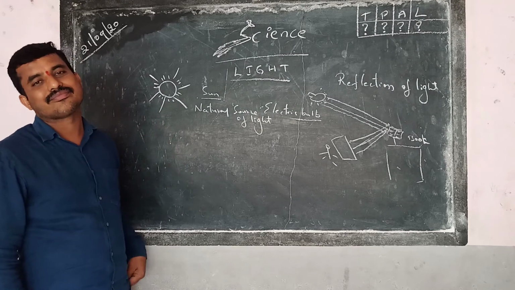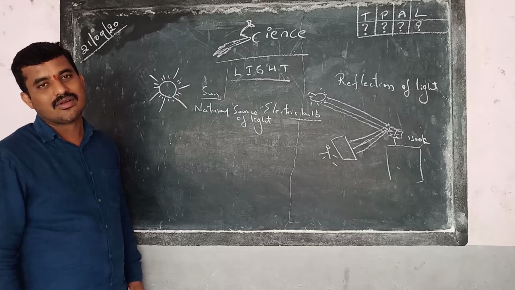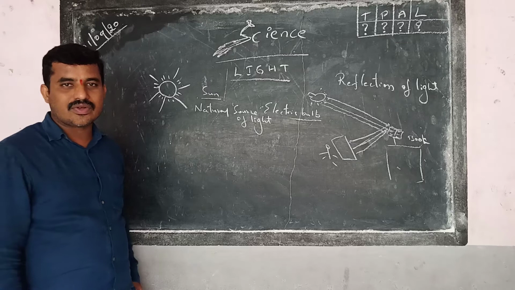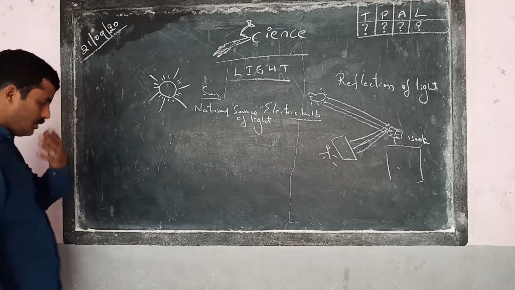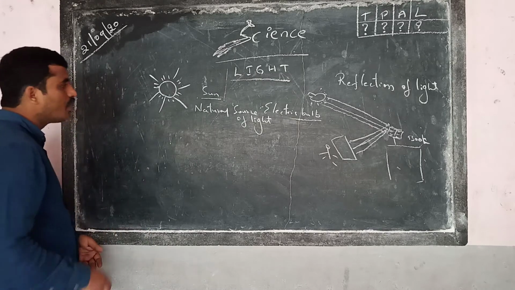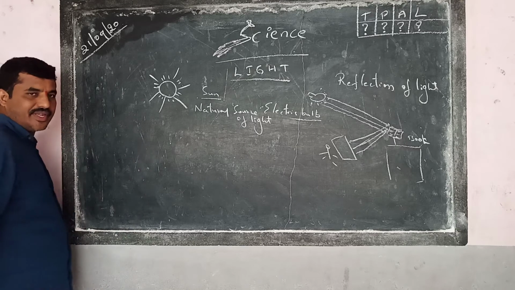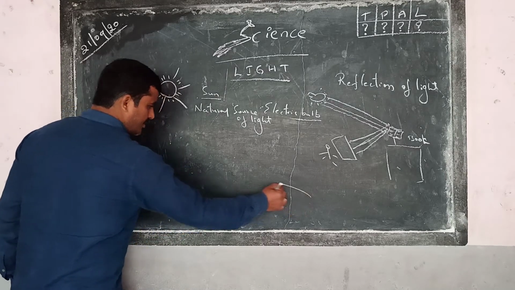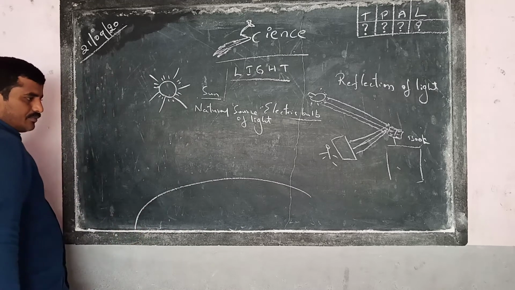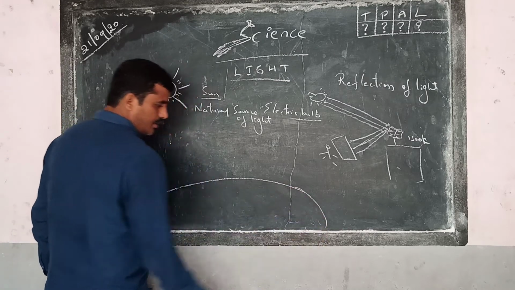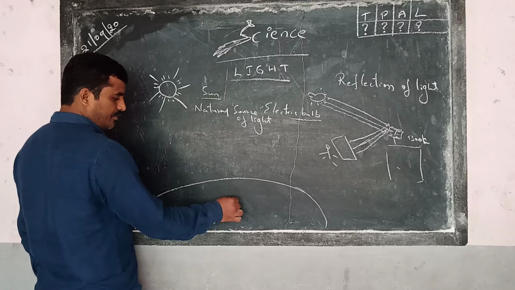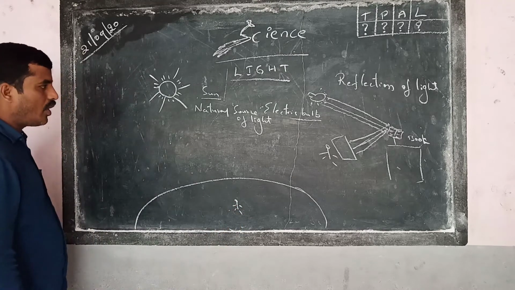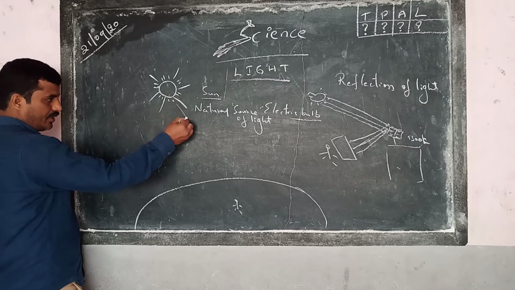Natural one. Right? So it is a natural source of light. Now the question comes here: how do we get the sunlight? For example, we imagine somewhere we are here on the earth. You are somewhere here. What is happening here? Sunlight is falling.